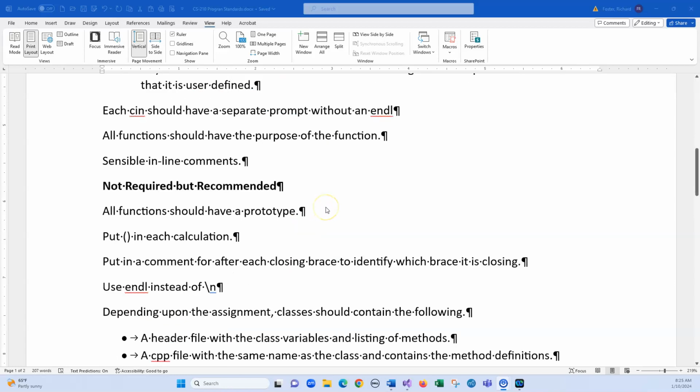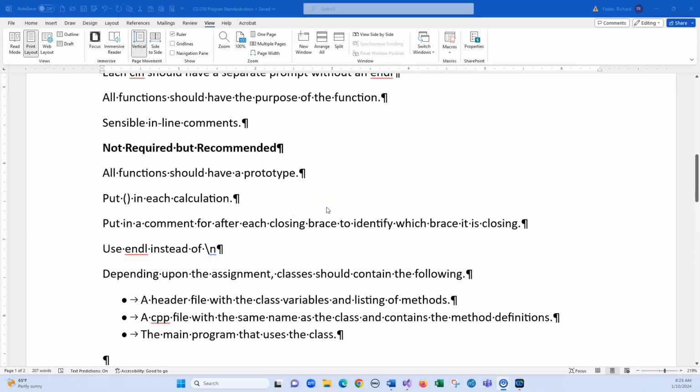So now I have some things that are recommended but not fully required in this class. However, when you're doing functions, it's always best to have a function prototype. And it actually is easier to declare the prototype because then you can have it create the function for you. I'll show you that when I get to Visual Studio. Put parentheses around each calculation. The main reason for that is clarity, and it's easier to make a mistake without parentheses in here.